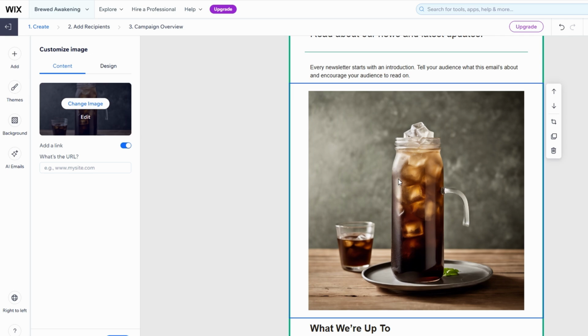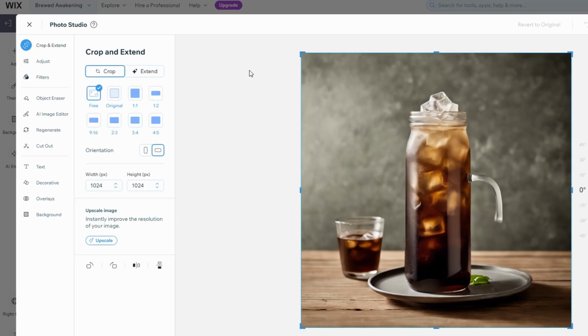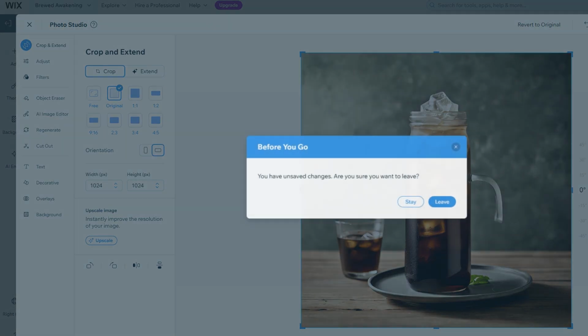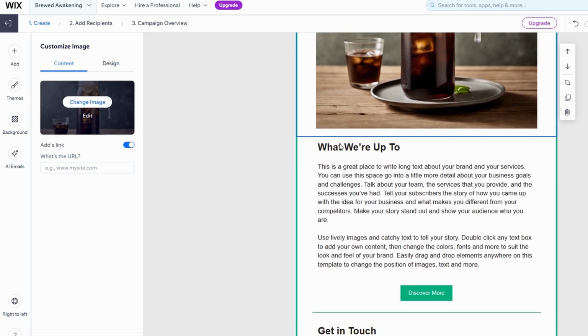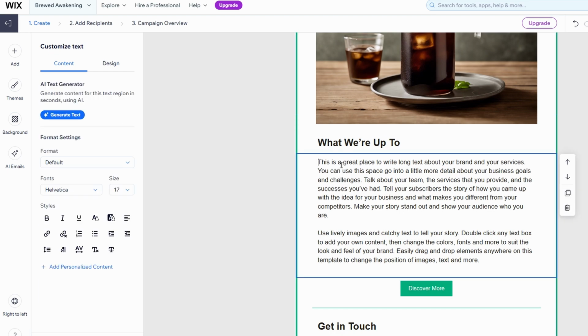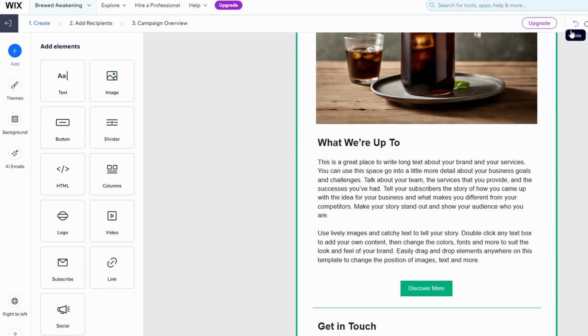The template you're working with might include several images, but sometimes you don't need them all. The great thing about Wix's email editor is how easily you can remove or replace sections that aren't necessary for your campaign. If you come across an image or any other element that you don't want to use, just click on it and hit the delete button. It's a simple process to clean up your email and keep it focused on the content that matters most.